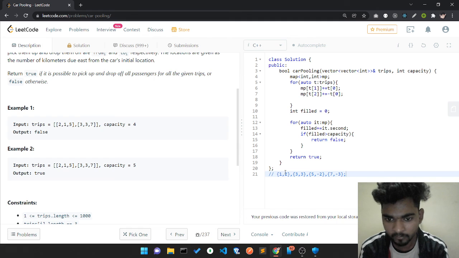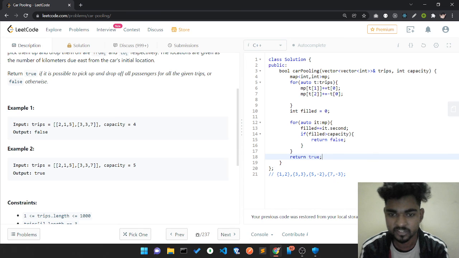So I add 2 plus 3, that's 5. Is 5 greater than the capacity? No, so it doesn't return false. After that -2 gives me 3. Is 3 greater than capacity? No, so don't return false. After that 3 minus 3 is 0. Is 0 greater than capacity? No, so the loop ends, and after that I will return true. So that's what I will do.